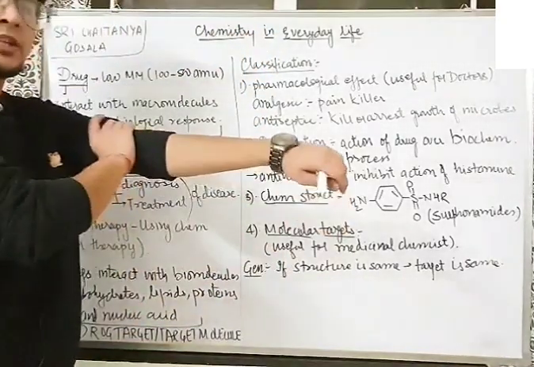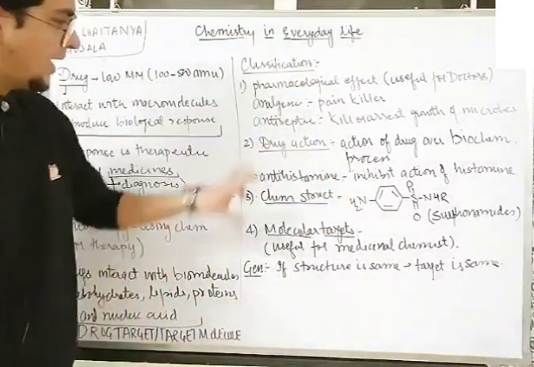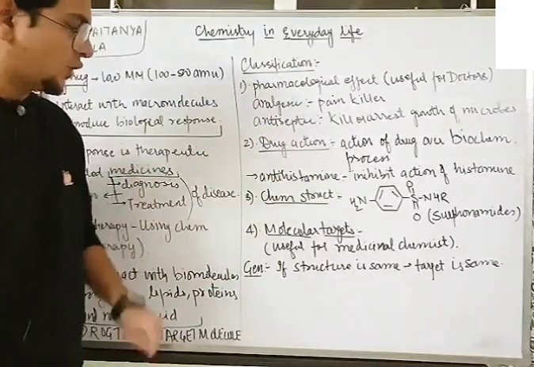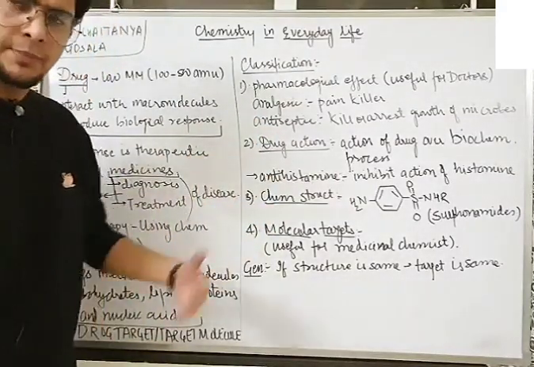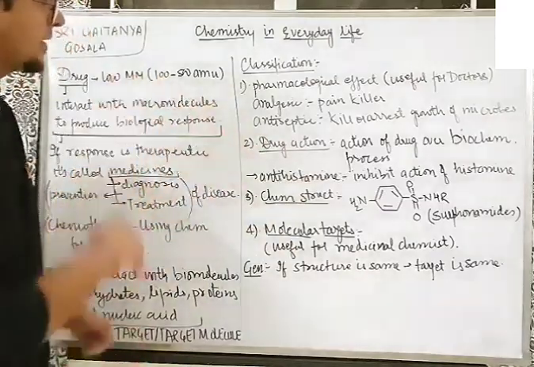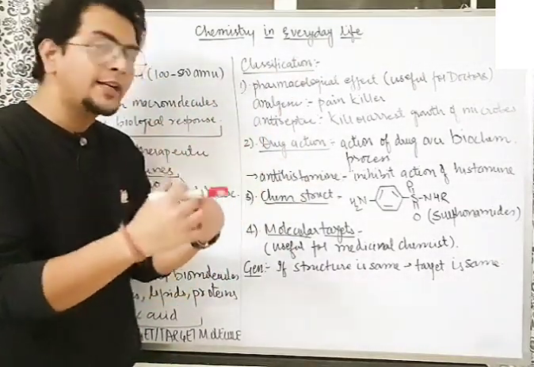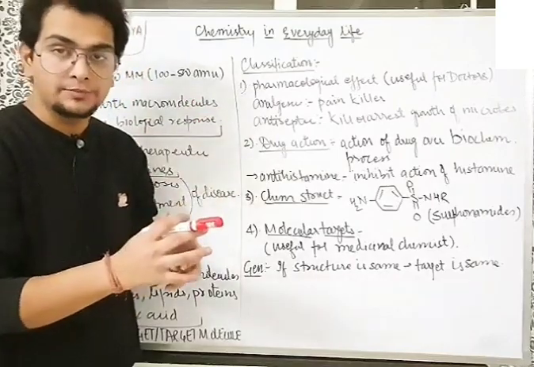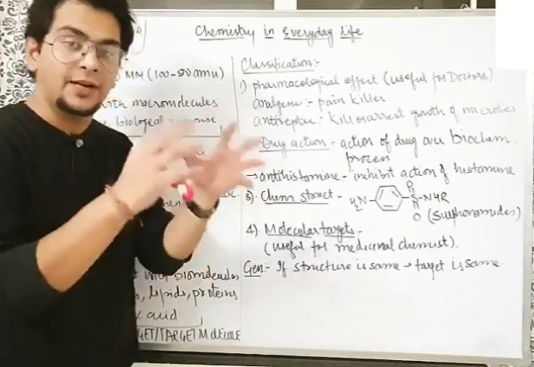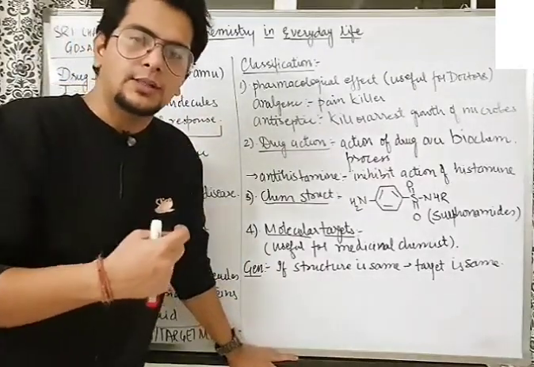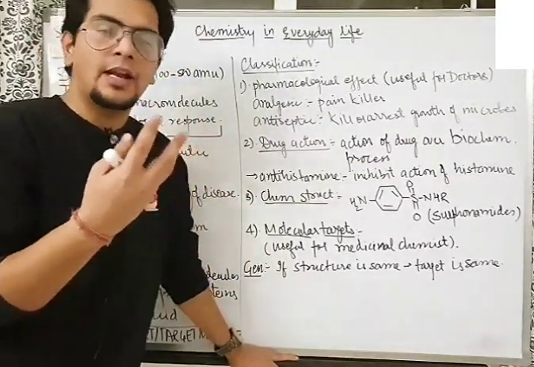Now what are the classifications? Dekho yaar, classification is on the basis of pharmacological effect, drug action, chemical structure, and molecular targets. Let's understand on the basis of pharmacological effect. What is pharmacological effect? What effect the drug or the medicine will cause in your body, that effect. For example, you go to a doctor and let's say you are having fever.